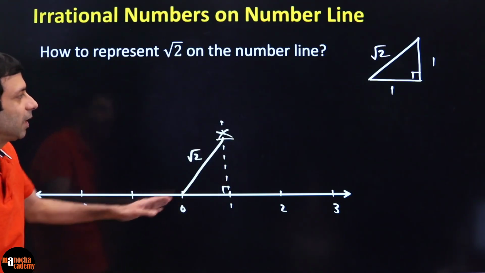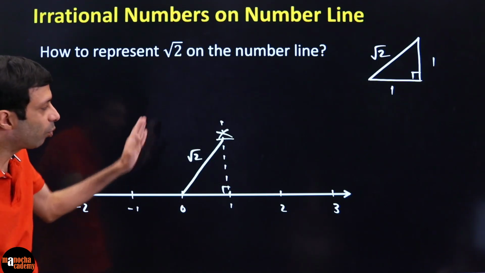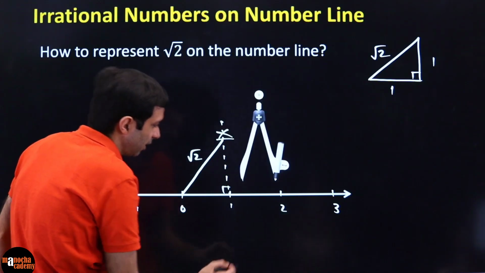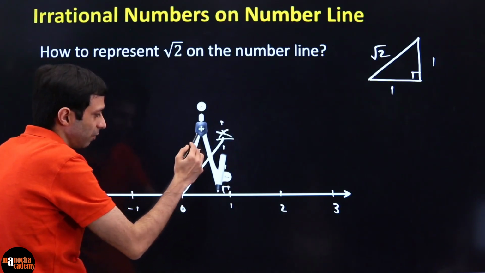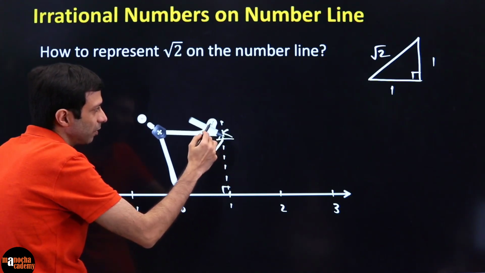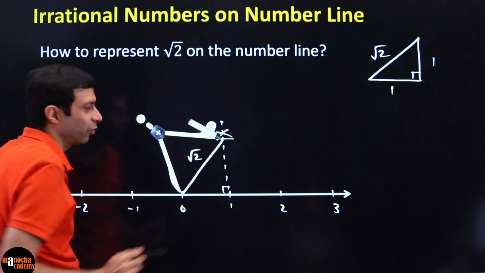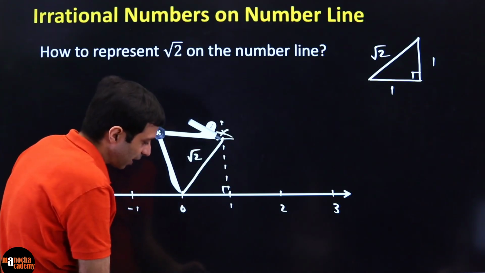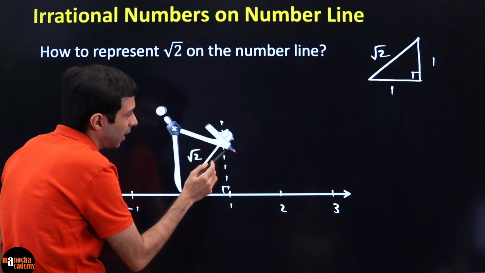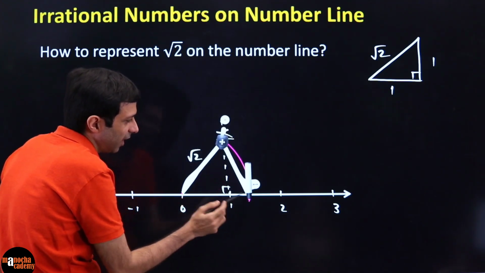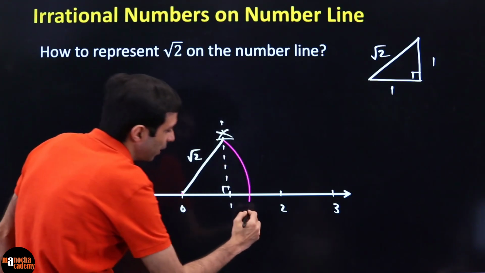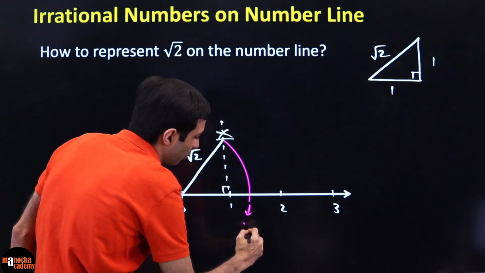But the only problem is that I just copied the triangle and drew it here. I want the root 2 on the number line. How do you put it on the number line? Very easy. Again, use your compass. Put your compass point here. Accurately with the compass, measure this length root 2. And then all you need to do is drop this arc. And there you see, accurately, where it intersects the number line is where you get your root 2.